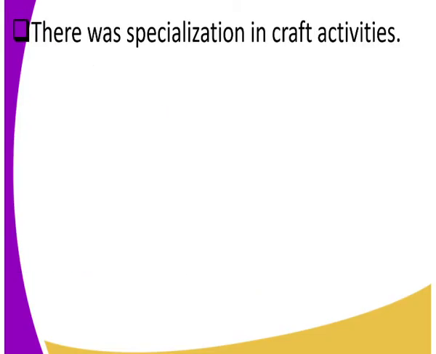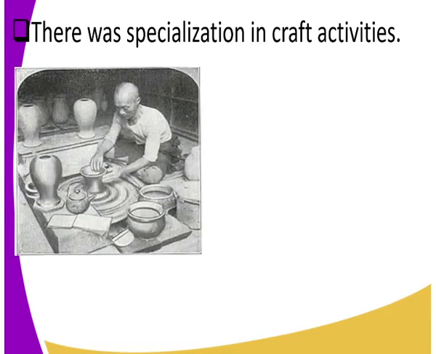Also, there was specialization in craft activities. People specialized in these activities, for example making pots and making baskets. Look at that. Yes, there is that person molding some pots. If you can clearly see that image, we have that person molding pots there, some cups, some plates, I guess also. Good. That's what we call specialization in craft activities. Craft is when you use your hands to model things.